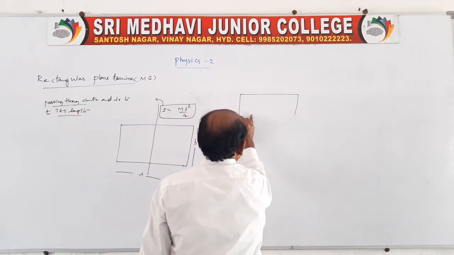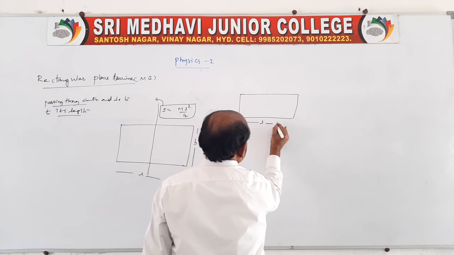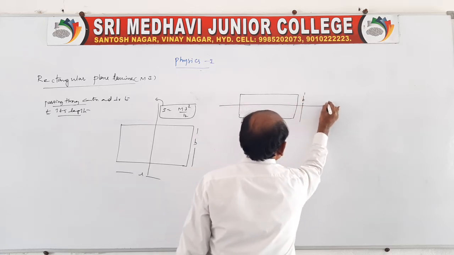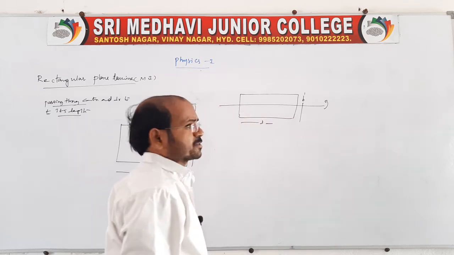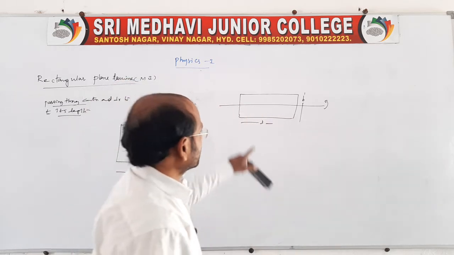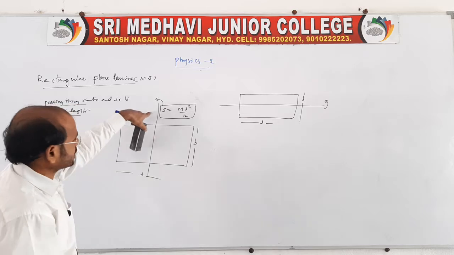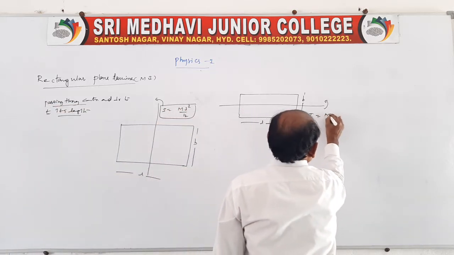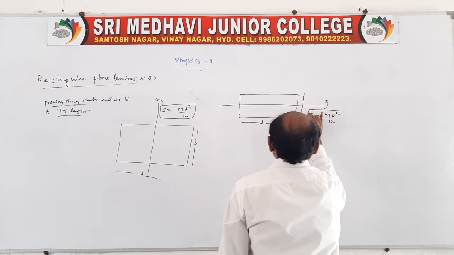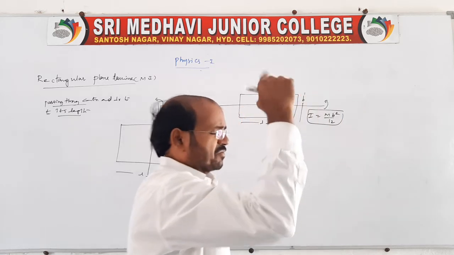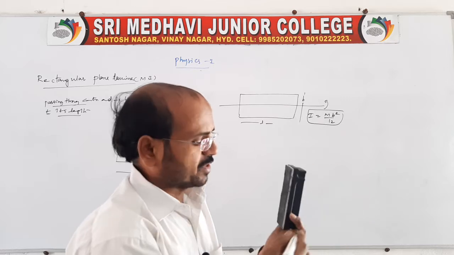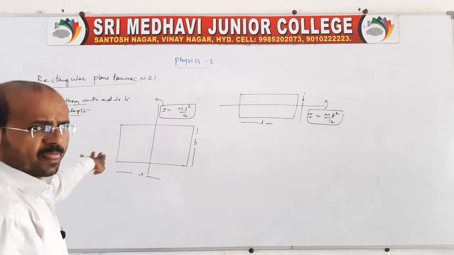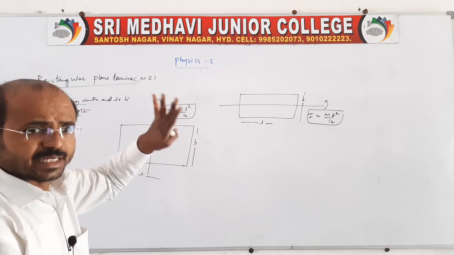Suppose you take the same rectangular lamina, length L and breadth B. Now the axis of rotation passes through the center perpendicular to its breadth, or we can also say parallel to its length. For this case, the moment of inertia will be MB square by 12. No derivation is required, because we already did in the previous classes how to get the moment of inertia by the integration method.